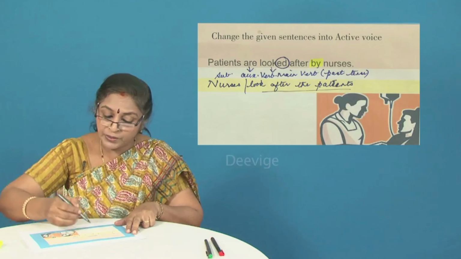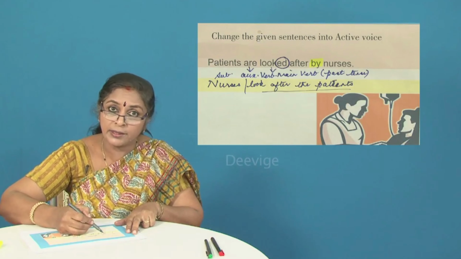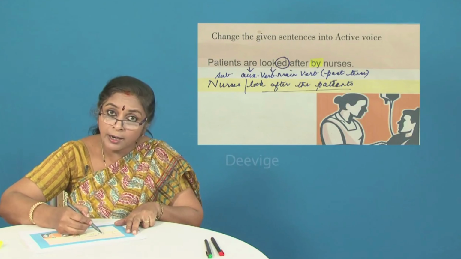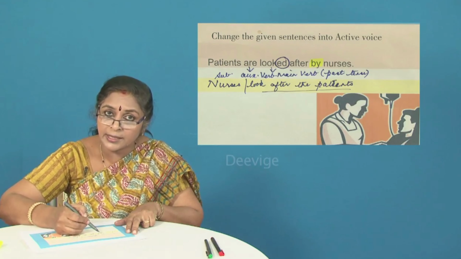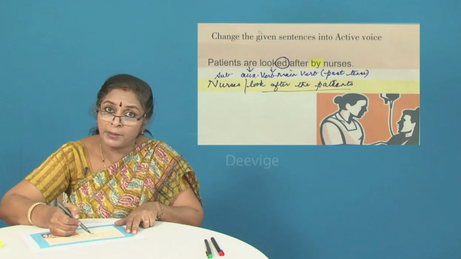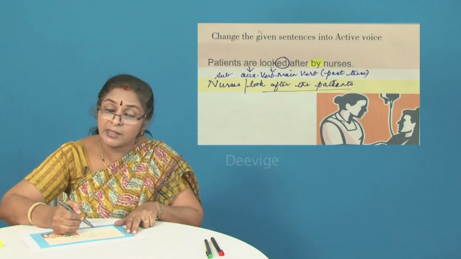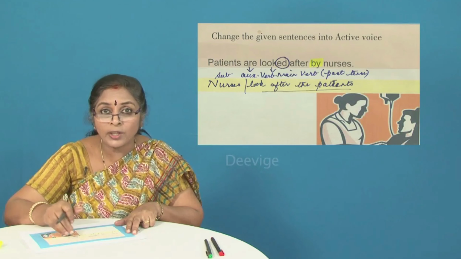I repeat, the main verb has ed added to it. It is in the past tense, but you have the auxiliary verb which is are. Are is indicating present tense. So generally the tense is indicated by the auxiliary verb and not so much by the main verb. If the auxiliary verb does not exist in the sentence, only then we go by the tense of the main verb. So do not get confused.